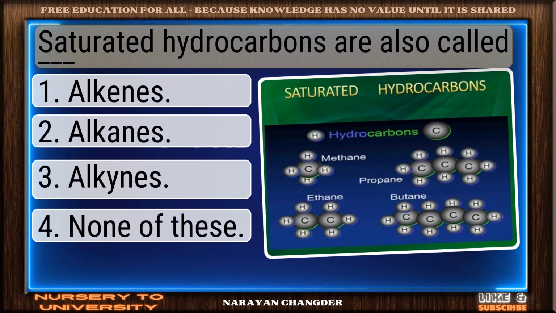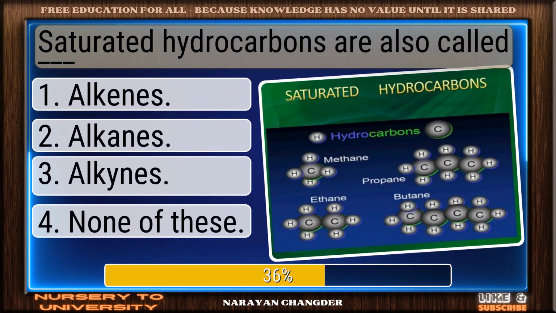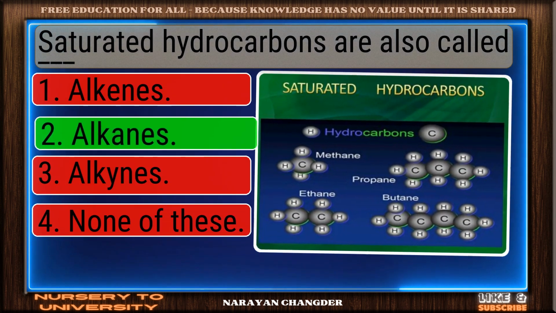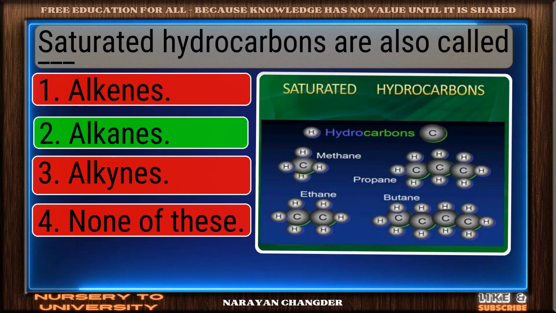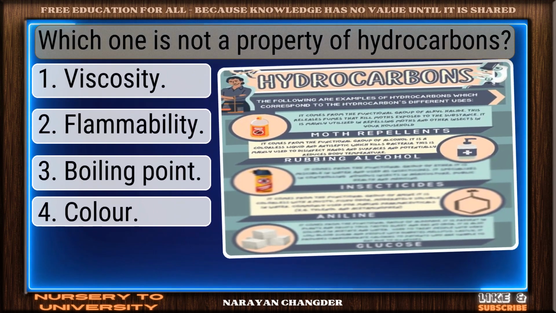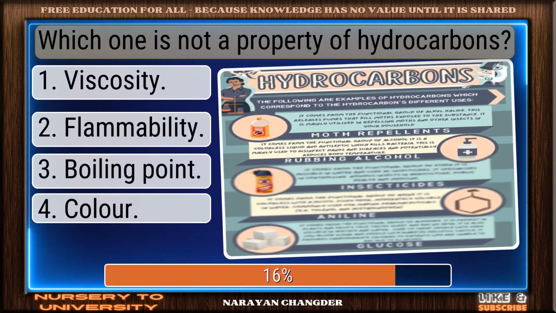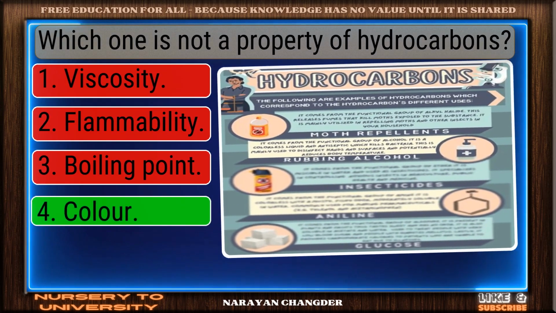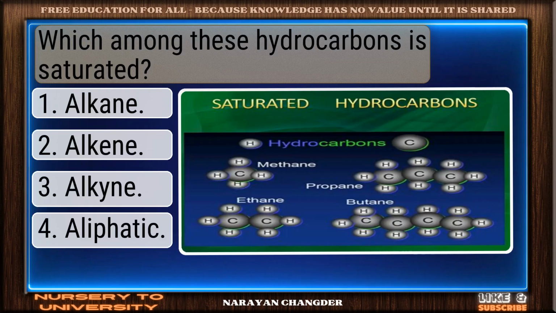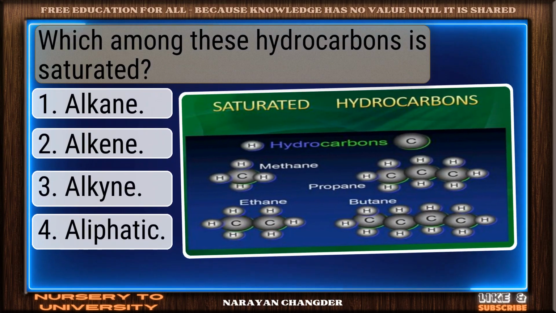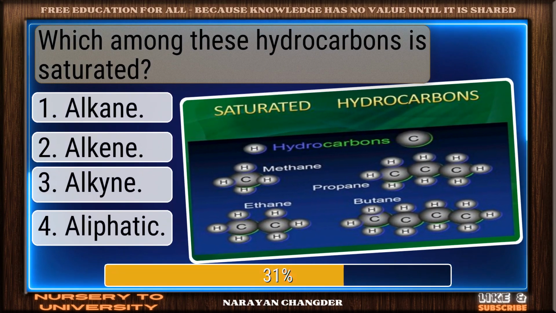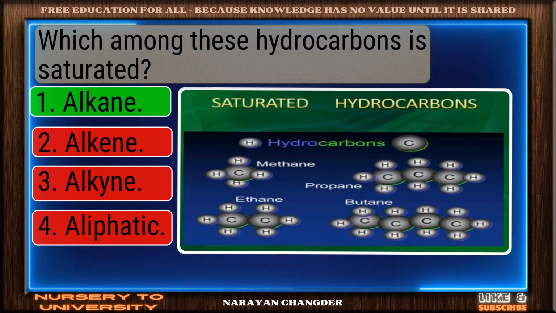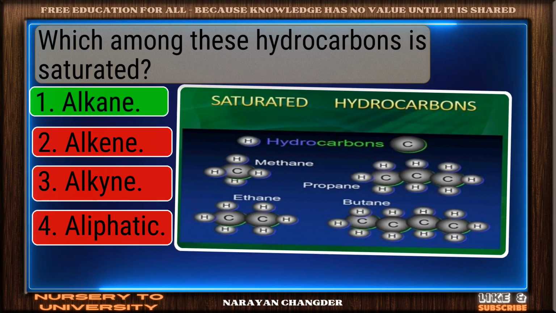Saturated hydrocarbons are also called dash. Solid response. Alkanes is a valid choice. Which one is not a property of hydrocarbons? Right choice. Color is the best answer. Which among these hydrocarbons is saturated? On track. Alkane is the correct answer.